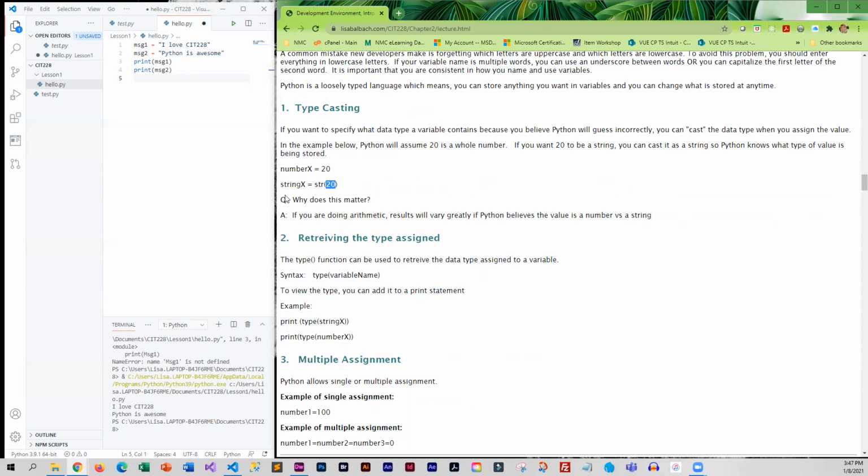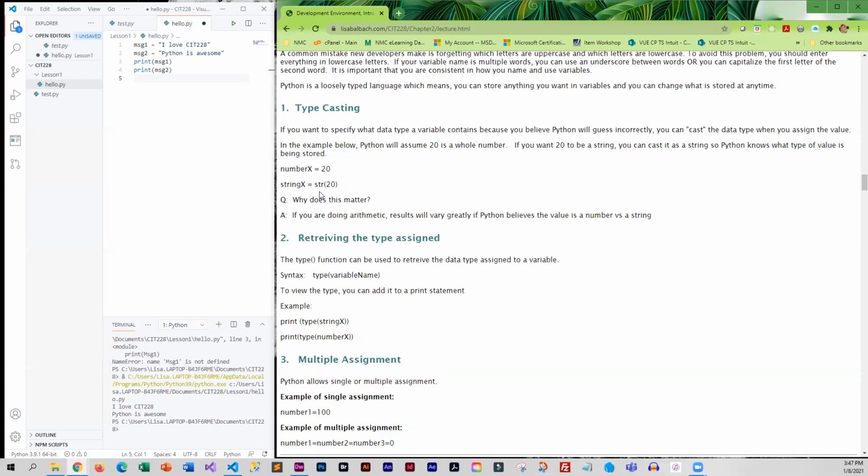So why does it matter if Python guesses wrong? Results vary, especially in arithmetic, if it's dealing with a number or a string. And you'll see that in our hands-on exercise.